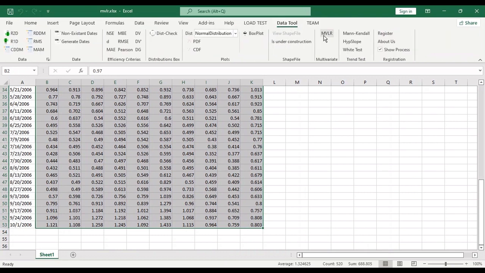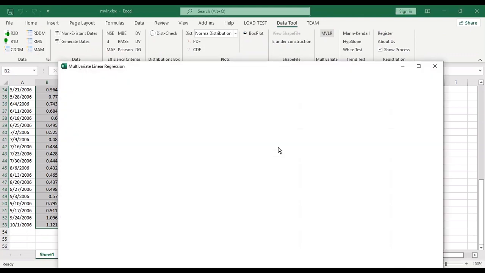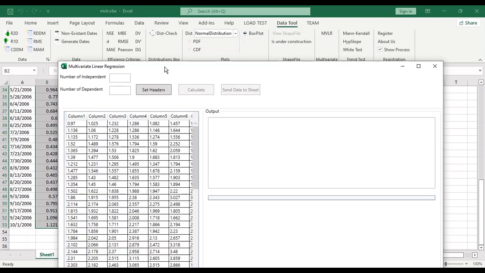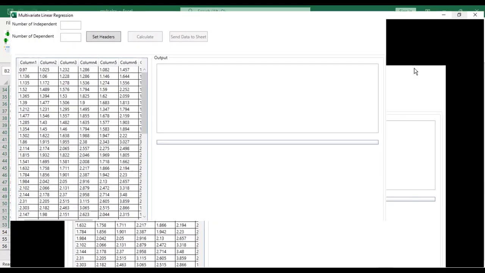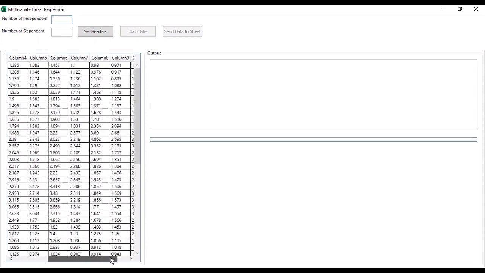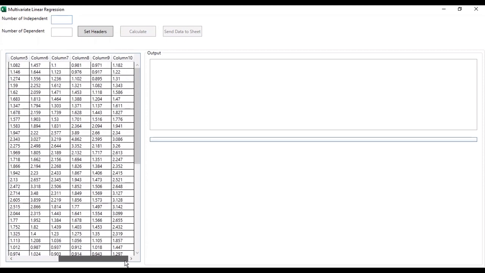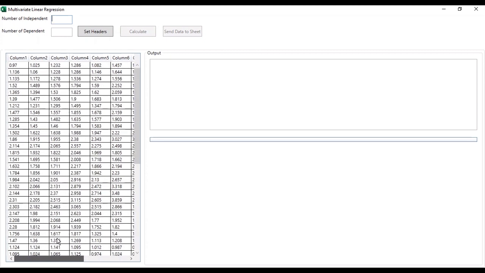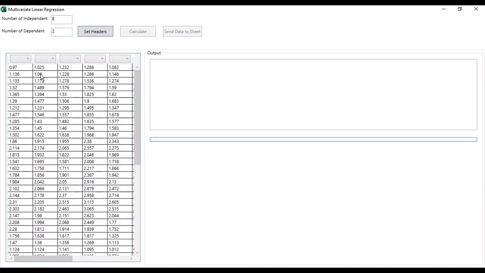Okay, now I should go to the Data Tool tab and click on MVLR, and this window will open. Now I should define the number of independent and dependent variables. The number of independent variables is 8 and dependent is 2. Independent and dependent. Now I create the headers.